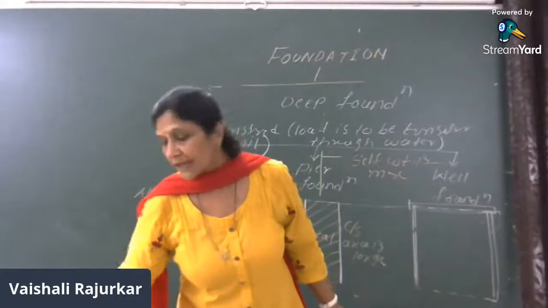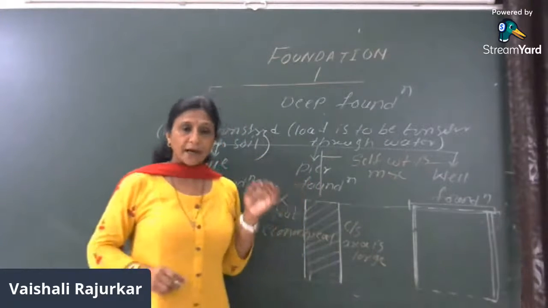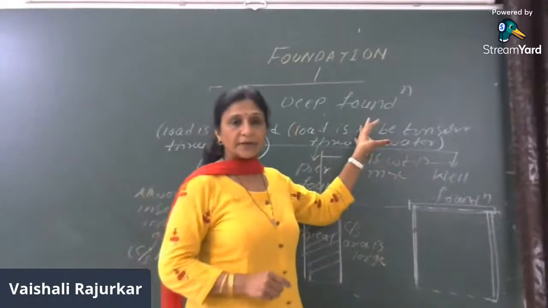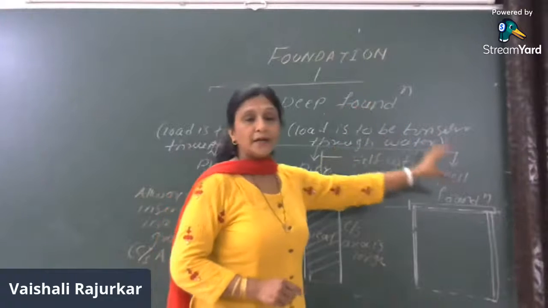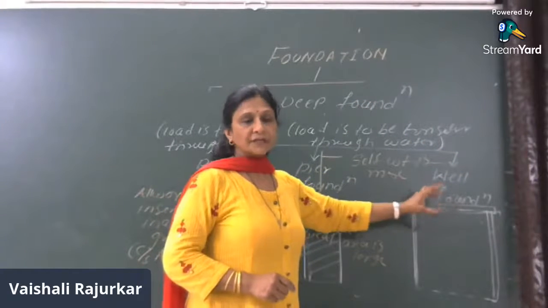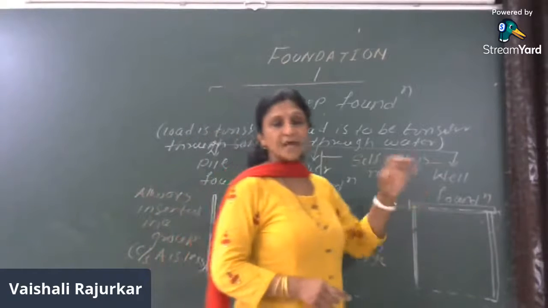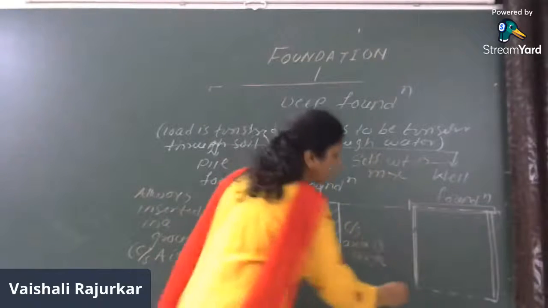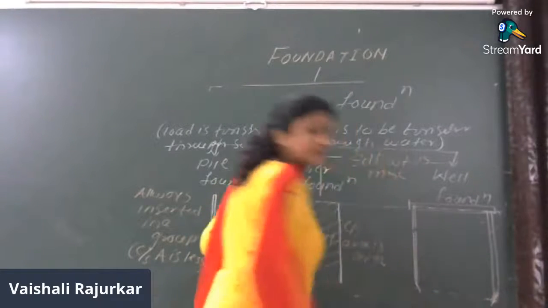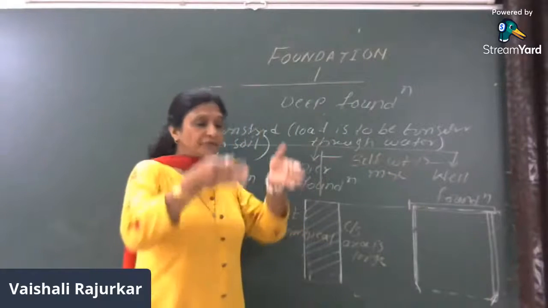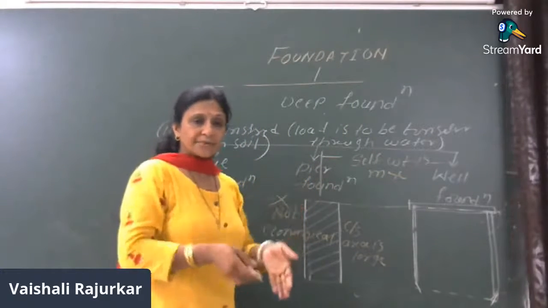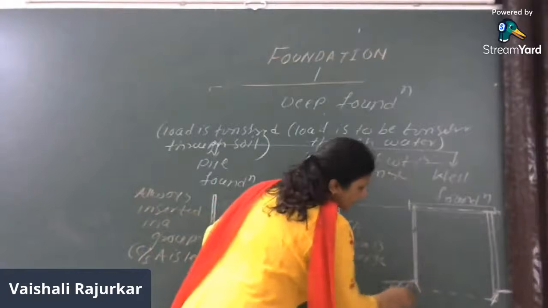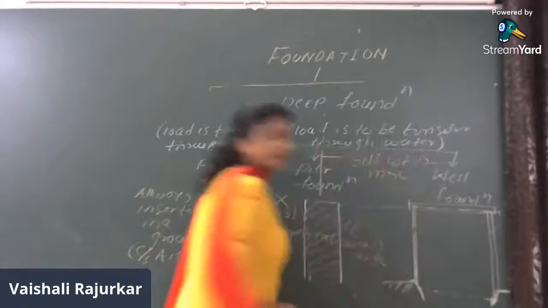Now this hollow well is constructed with the help of RCC or masonry. Then that hollow well is constructed over the casting yard and transported to the river bank. Then it is transported from the river bank to the deep water and placed over the required position because it has cutting edges at its bottom. Then it is placed over the exact surface and sunk by giving pressure, sunk into a firm strata up to a certain depth.